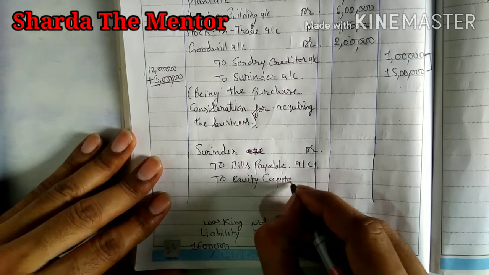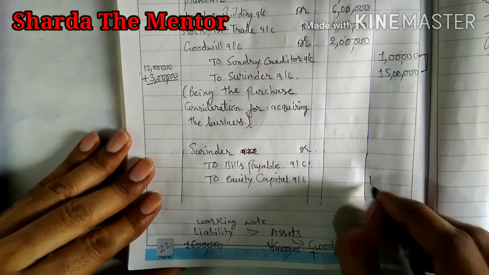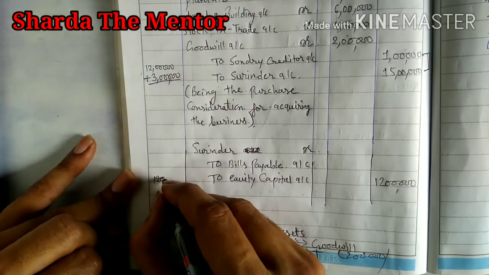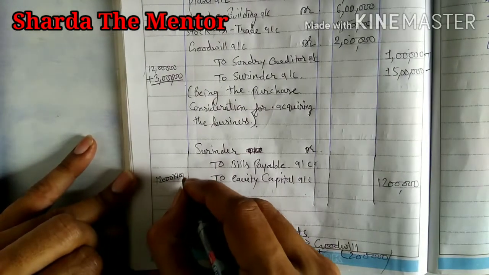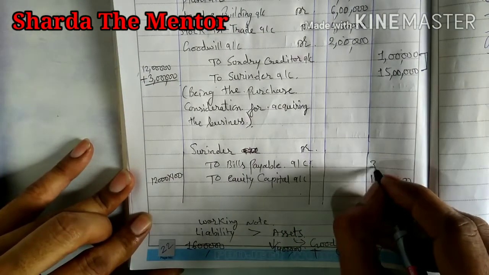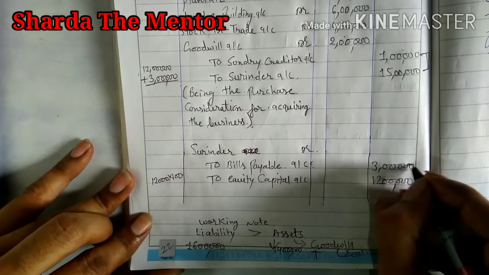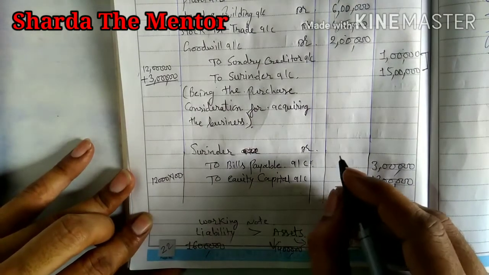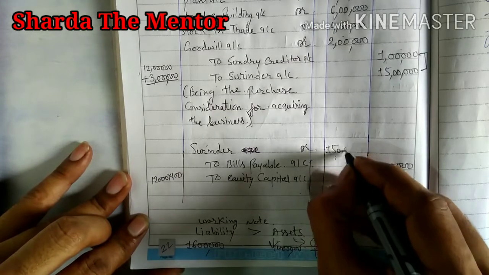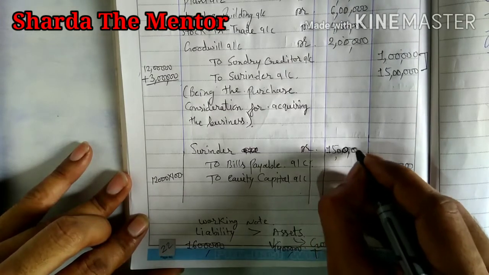So equity capital, we are ready to pay 12 lakh. It means 12,000 shares of 100 each. So that amount we have paid, and 3 lakh as bills payable, for that we have given our acceptance. So total 15 lakh amount that we have paid.